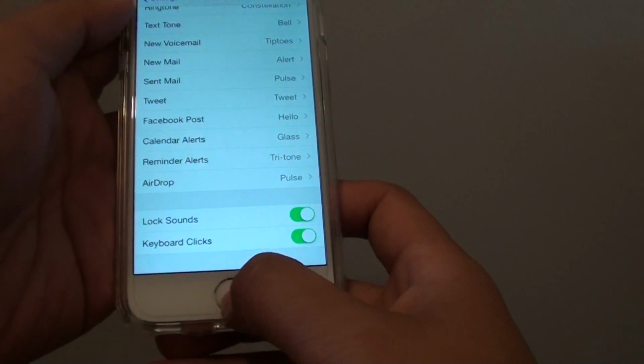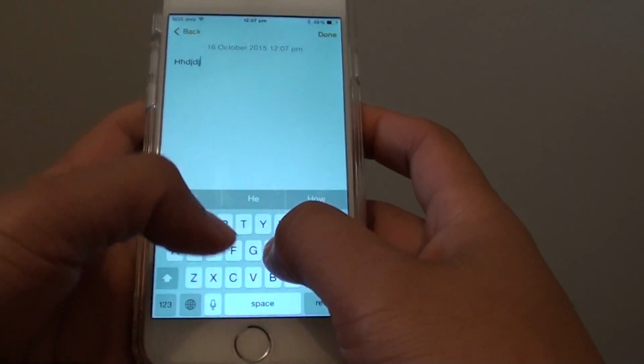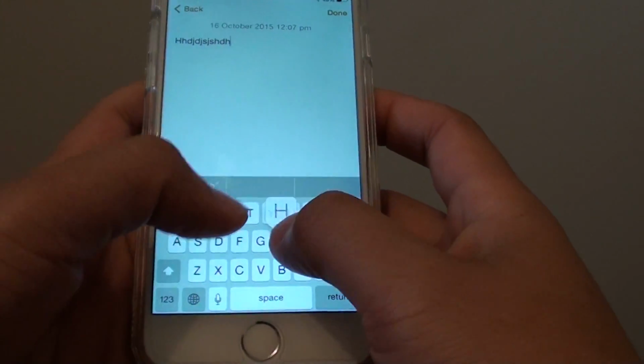So let's say I'm turning it on now, and if I go to here, if I start typing on the keyboard, you can hear it make this click noise.